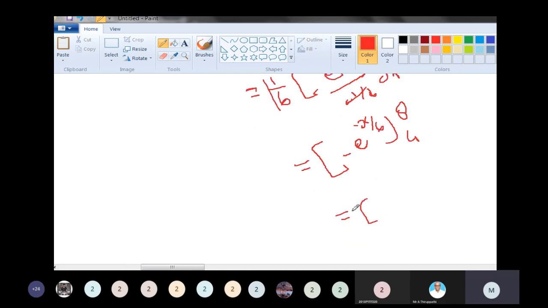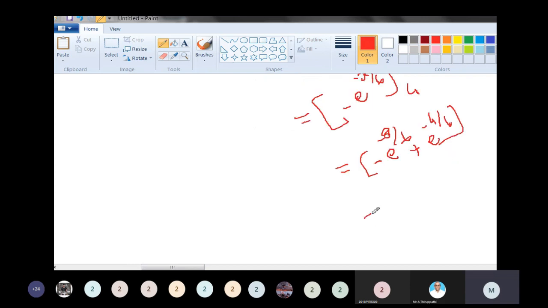First put in the upper limit: minus e to the power minus 8 by 6, plus e to the power minus 4 by 6.